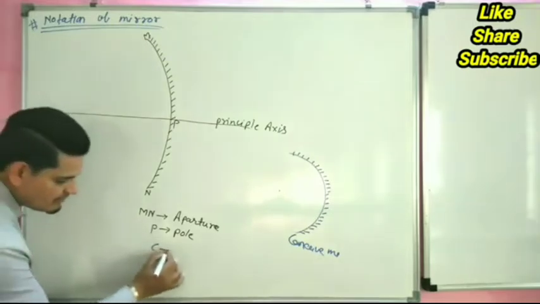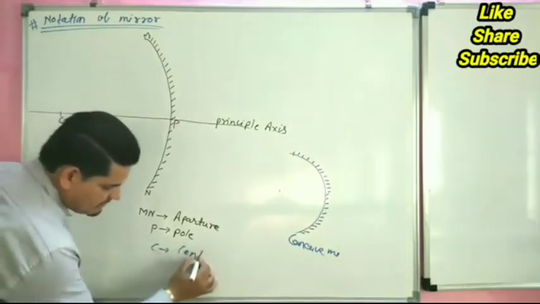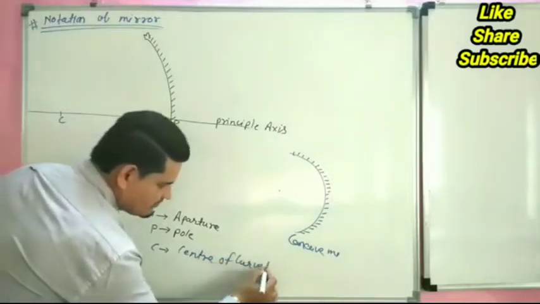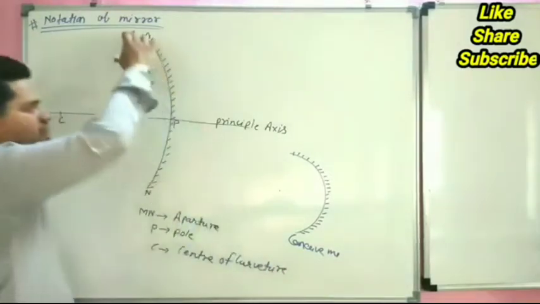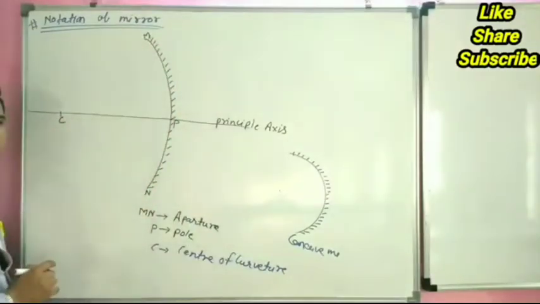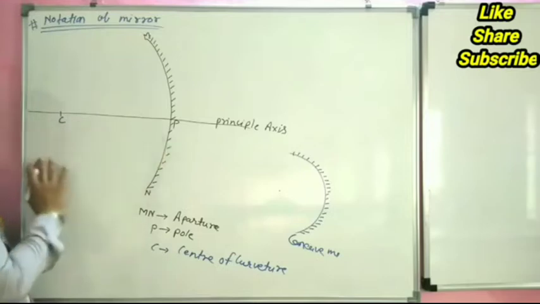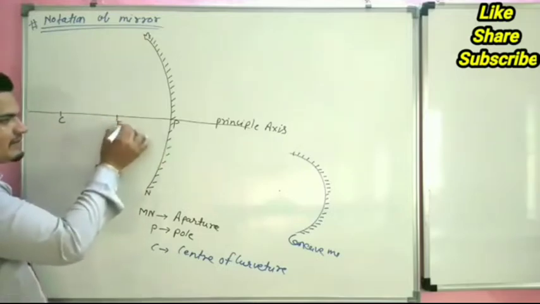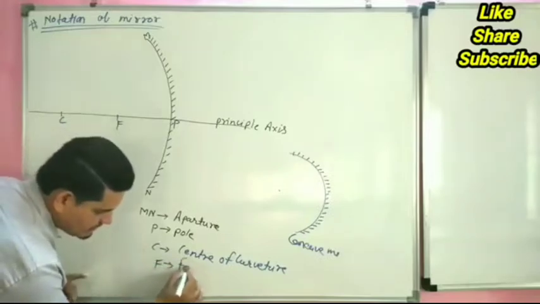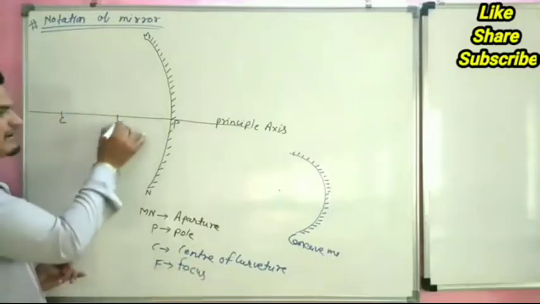It is called the center of curvature, because this is the curve. This is a curved mirror. This is called the center of curvature, and half of the center of curvature is called the focus. F is the focus of the mirror. It is denoted by capital F.